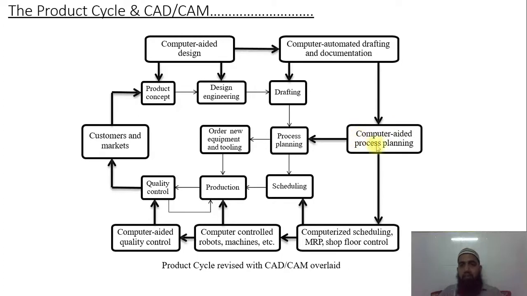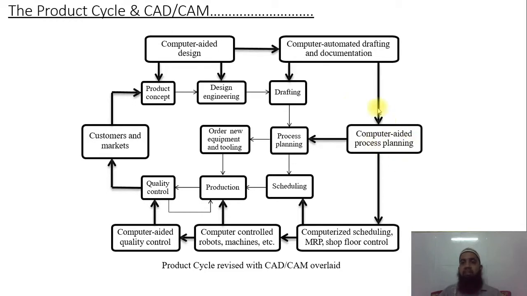And after that, the computer aided process planning, on the same computer he will check all the availability required for the product. It is just computerized scheduling or computerized shop floor control, everything they have done here, okay. And in a computerized way they can check the equipment, tooling and everything. If something is not there, they can immediately order the new equipment, tooling. Here it is not like that: the process planning department sends to this department, they check and again send back here. Here, immediately they will check whether this part is available.